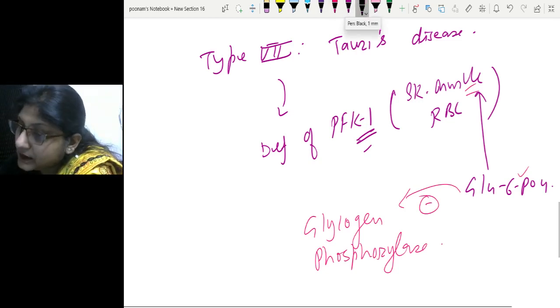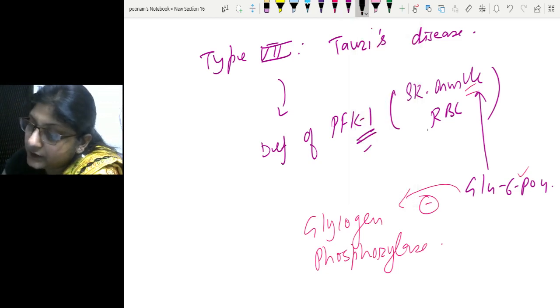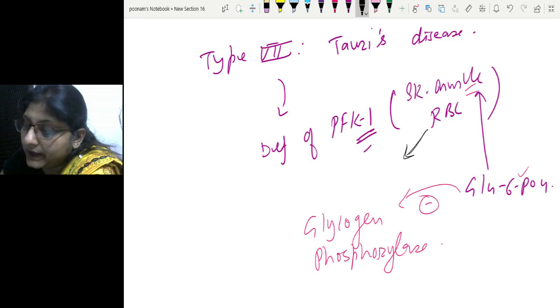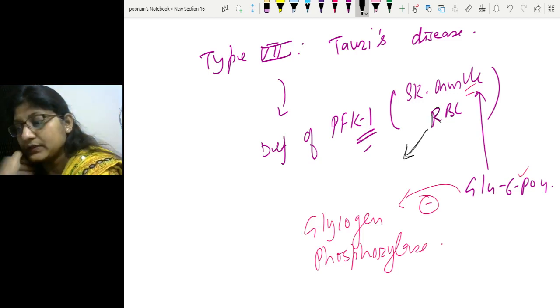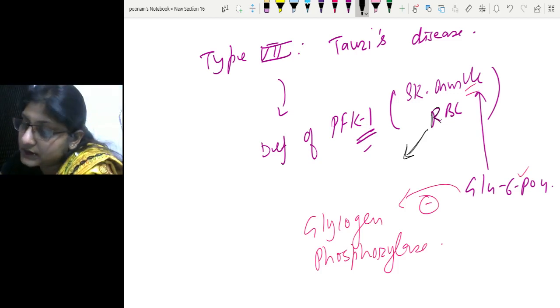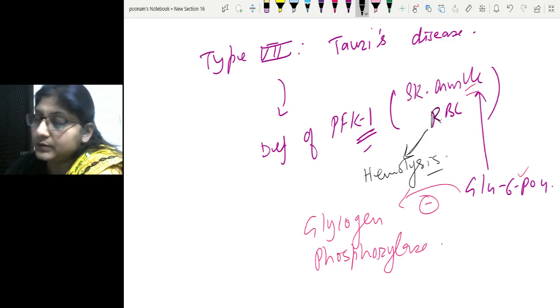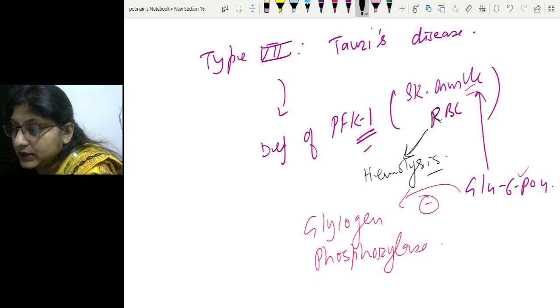And in RBC, if PFK1 is deficient, then of course glycolysis will not be taking place normally and ATP generation will be affected. ATP is very much required in the RBC to maintain the membrane. Membrane needs sodium potassium ATPase for maintaining the membrane ionic gradient, and that sodium potassium ATPase requires ATP.